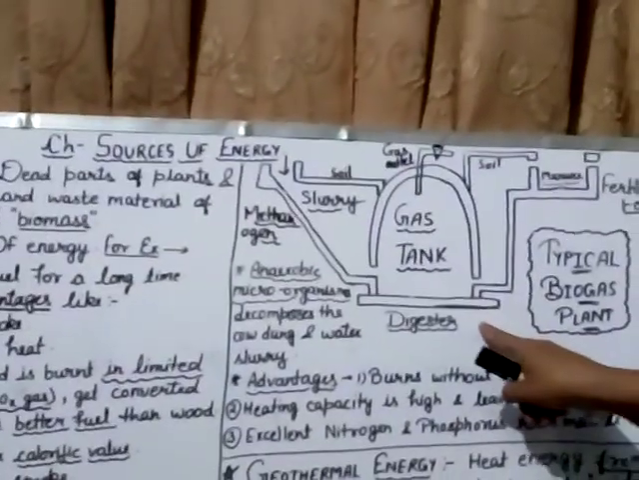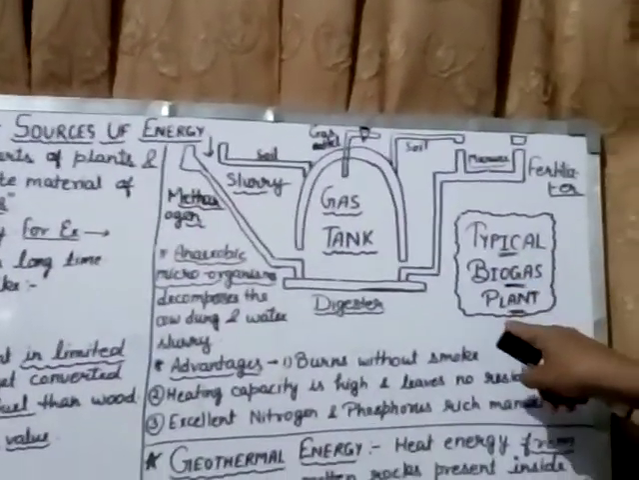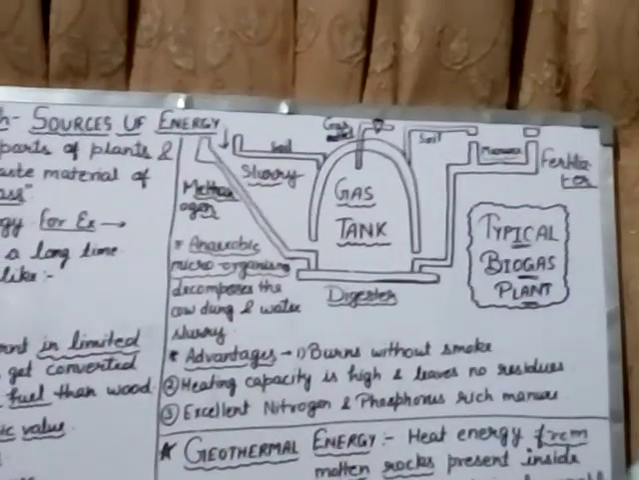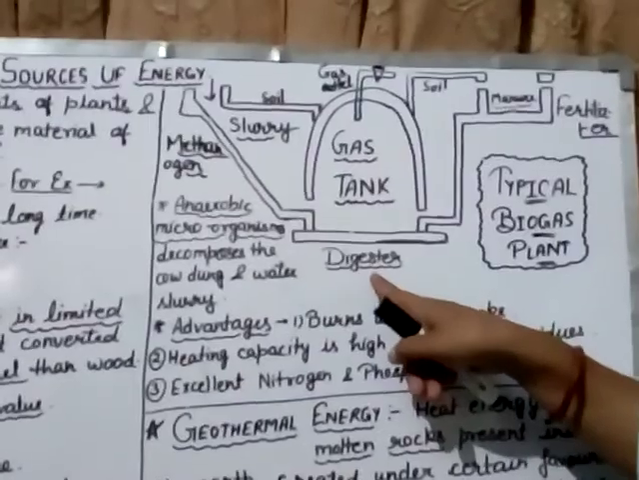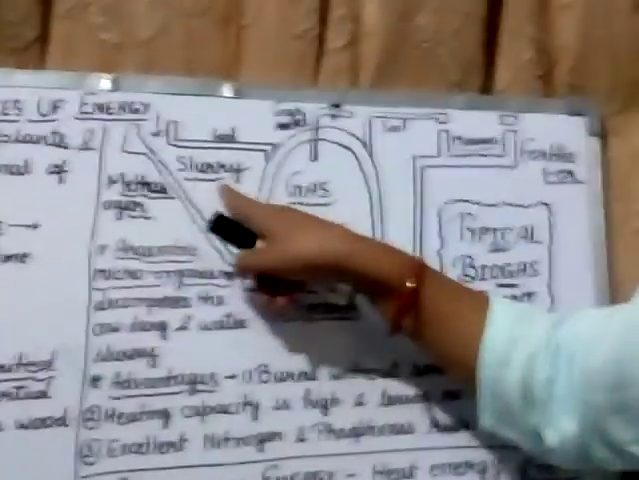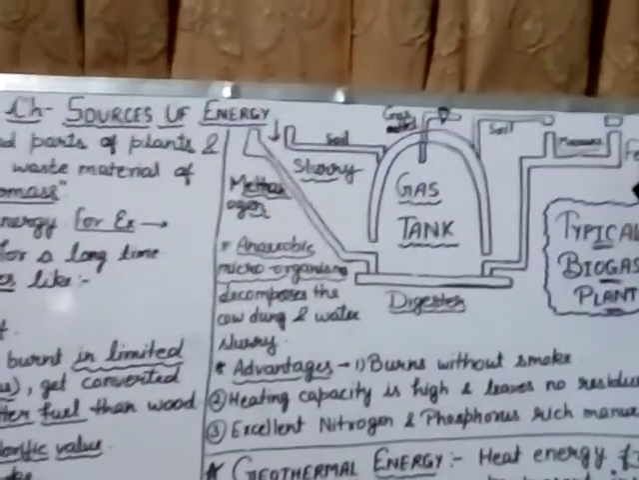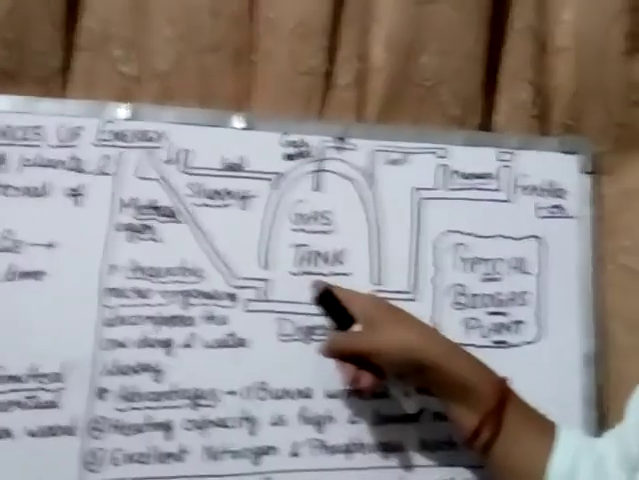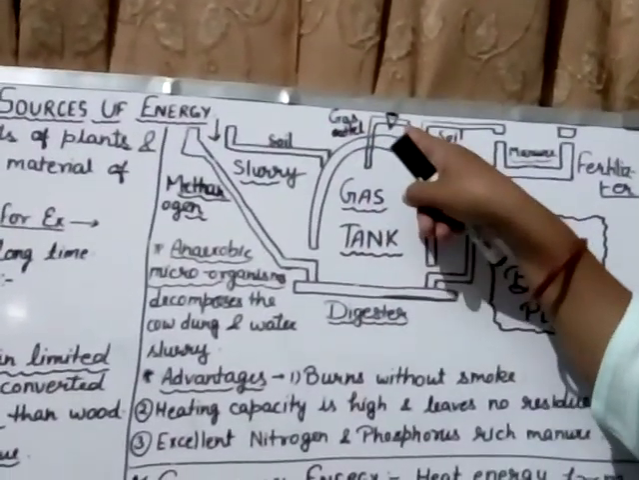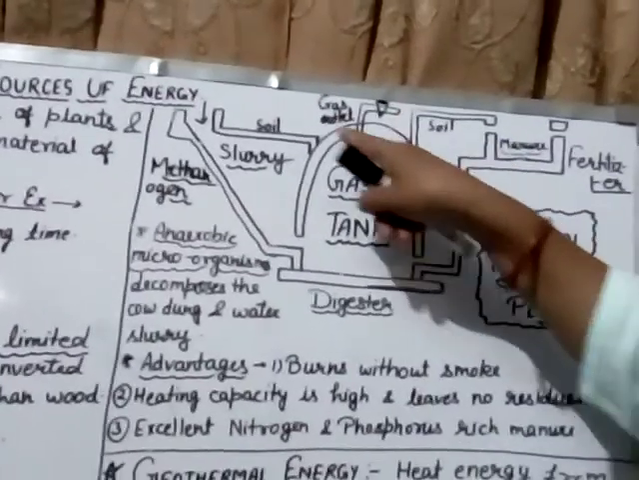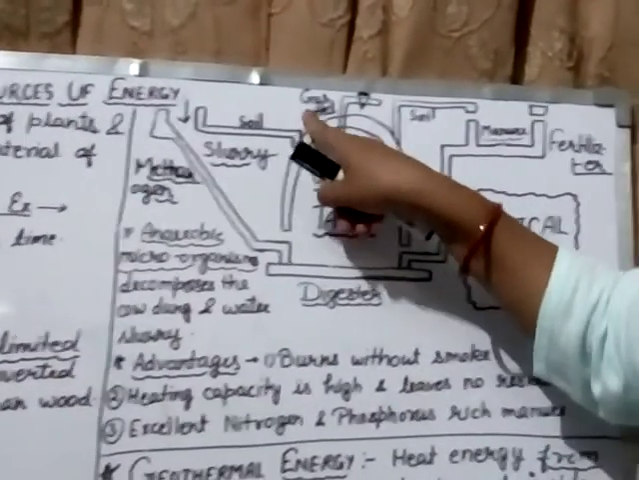Biogas plant, I draw here. Look at this diagram. I drew the typical biogas plant. In a biogas plant you can see some special structures. First one is the digester, then slurry box, then fertilizer box and a gas tank, and a small pipe-like structure is present at the top of the gas tank, that is known as the gas outlet.